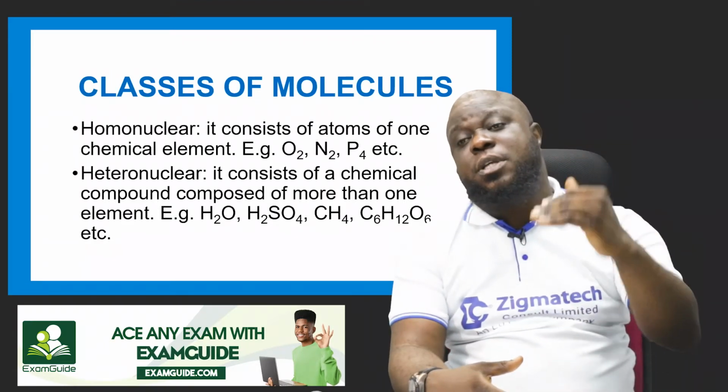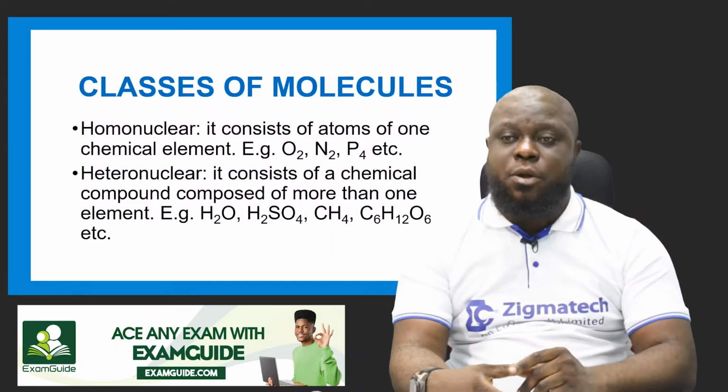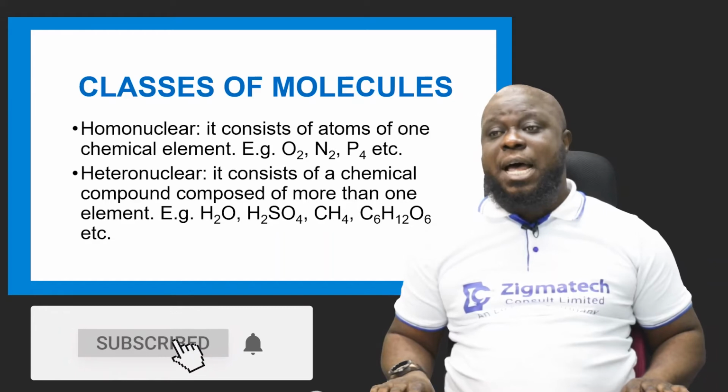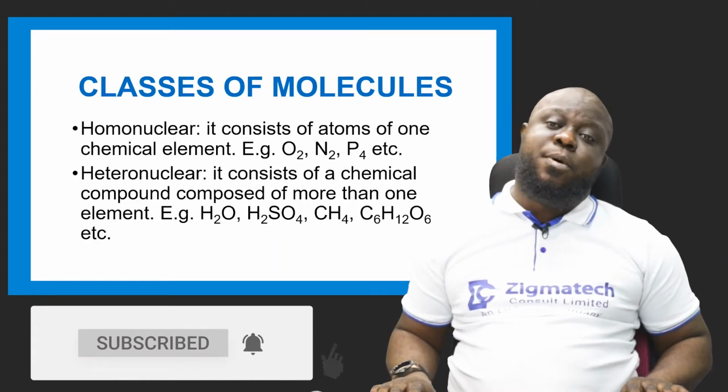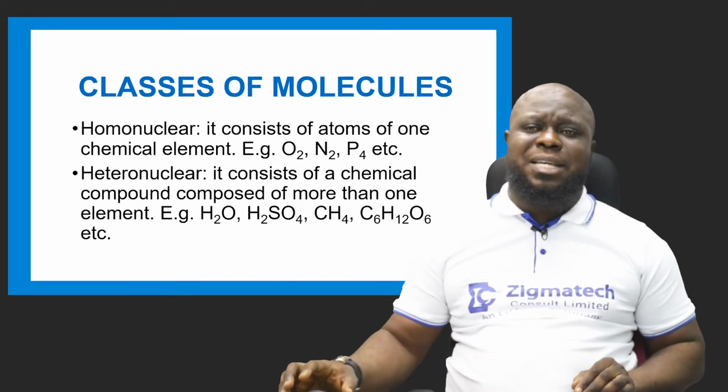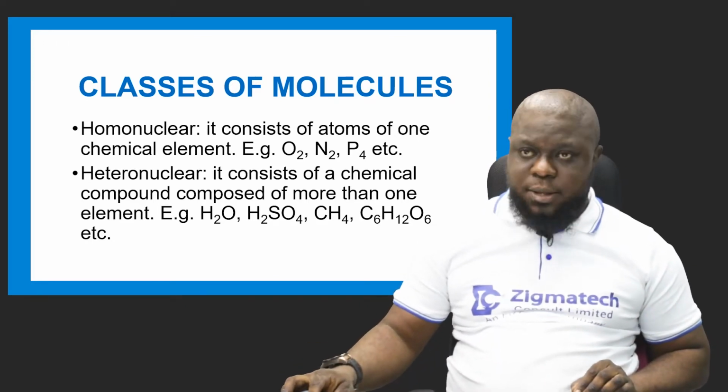Okay, the first one talks about elements. The second one talks about compounds. So when you see an element, you know that the class of molecule it belongs to is homonuclear. When you see a compound, you know the class of molecule it belongs to is heteronuclear.